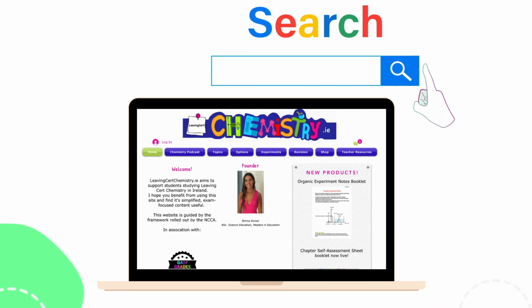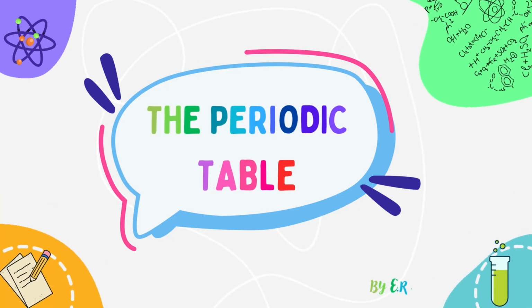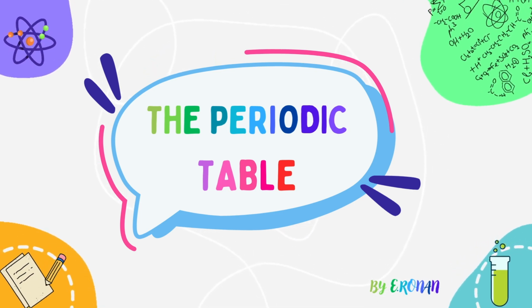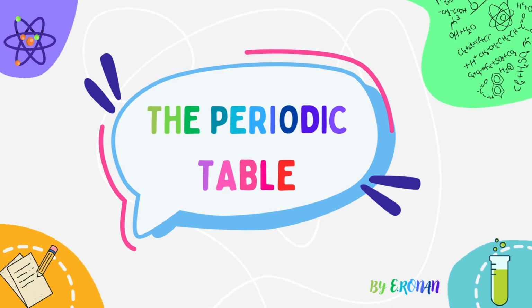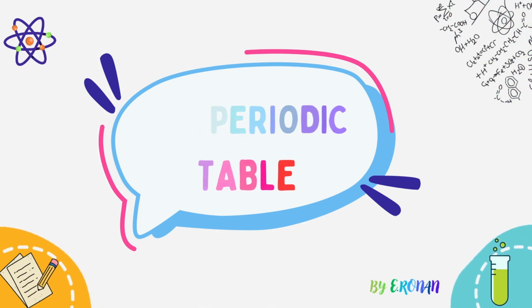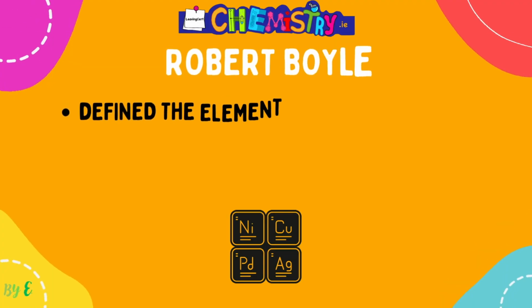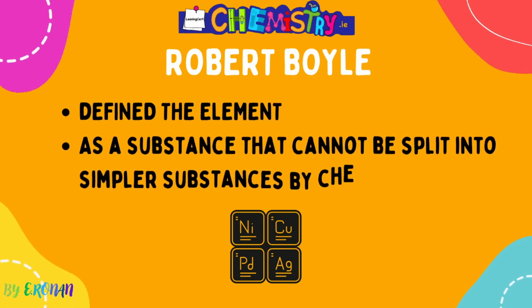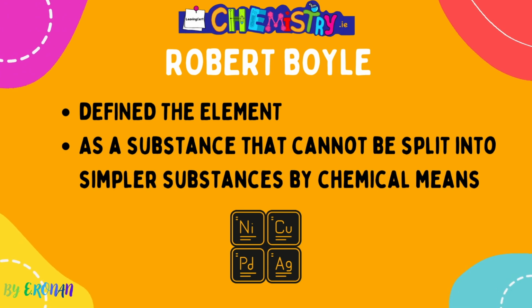So you can visit us on any of those platforms, but for now it's all things the periodic table, which continues on from our previous two videos, and there is still more in the series to come for those question 5s in the Leaving Cert Chemistry paper. Okay, we're going to start off with our first scientist, Robert Boyle, who was the first person to define an element as a substance that cannot be split into simpler substances by chemical means.